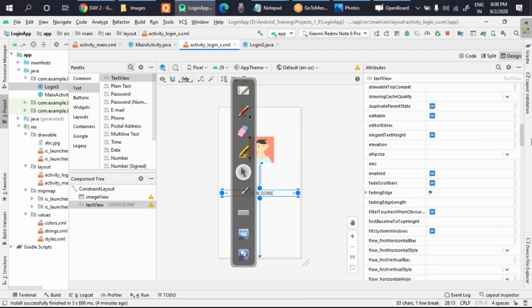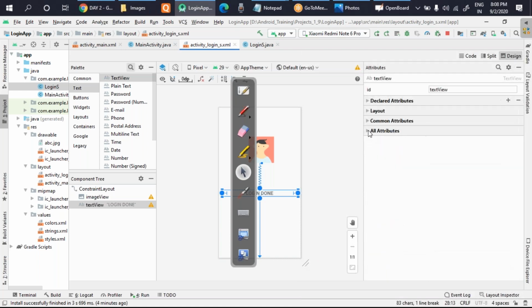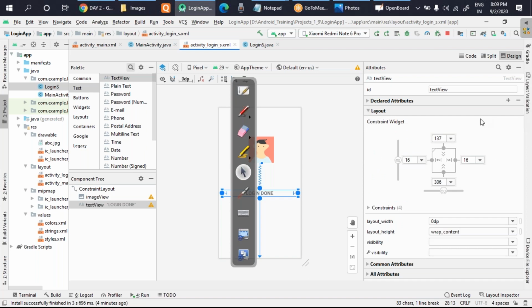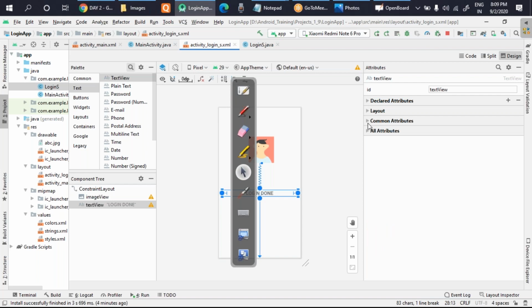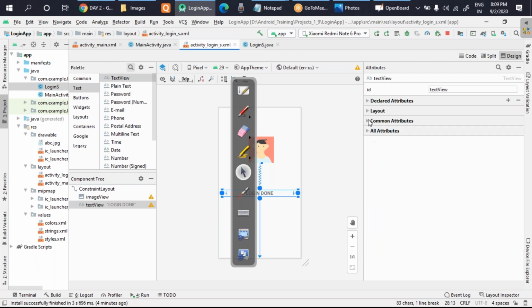So many attributes. Okay, so we'll not be focusing on this part. What I'm trying to say is, try to make it in a way that it becomes more interesting. If you look here carefully, the text appearance, font family, these things will matter a lot. Line spacing, these will be really mattering a lot.